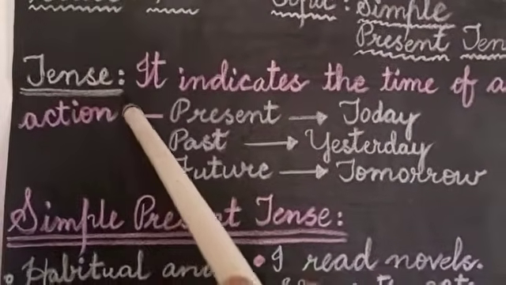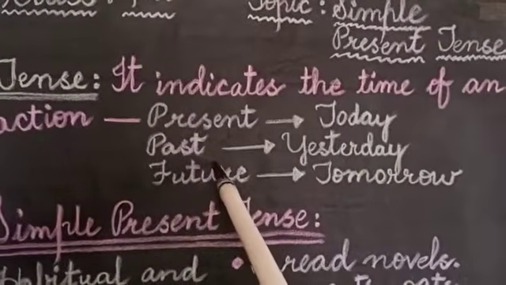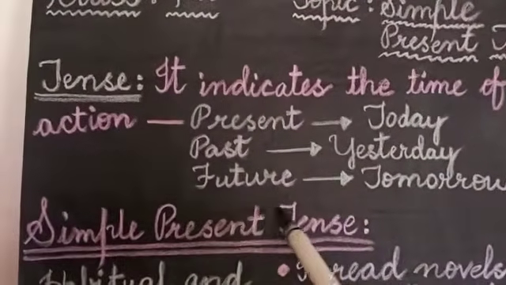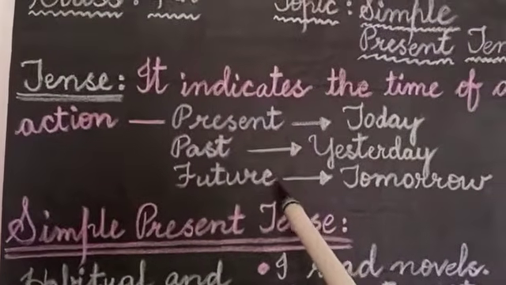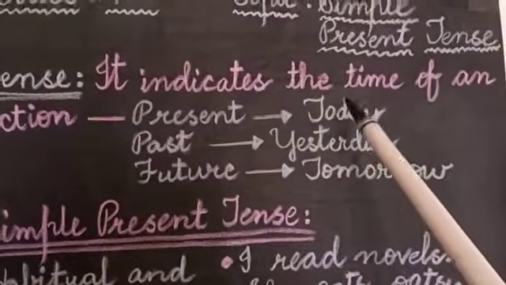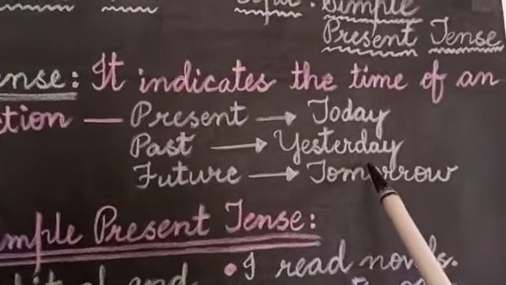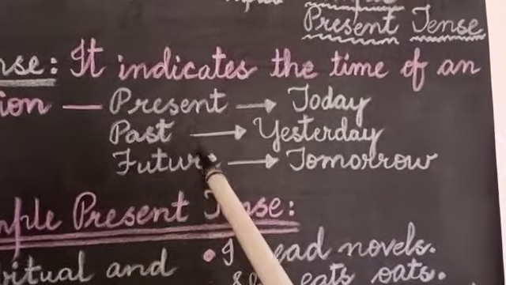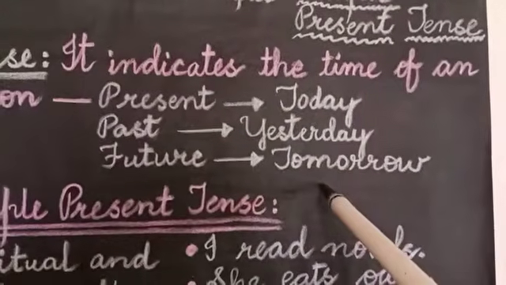And this tense can be divided into three classes: present, past, and future. So my dear students, how many classes? Three classes. And what are they? Present, past, and future. So here, present is today. It is the time which is going on right now. Past is yesterday. Yesterday is the time that has already ended, that has already gone. And future is the time which is yet to come, like tomorrow.